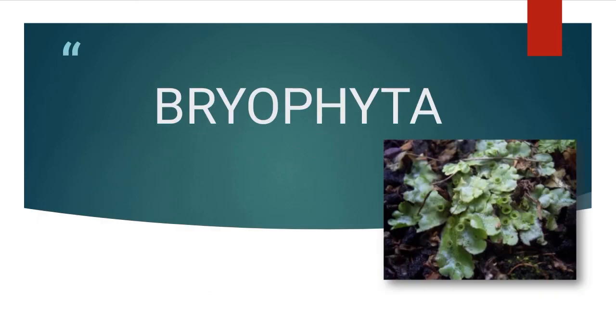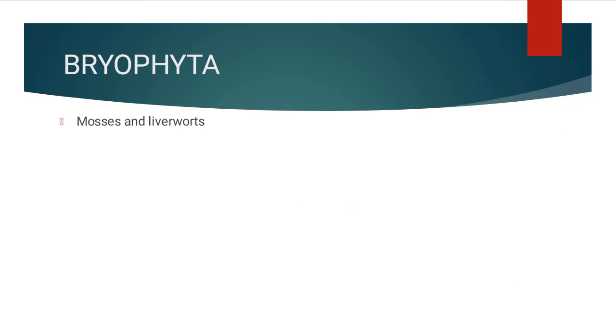Division Bryophyta. The division Bryophyta mainly includes the mosses and the liverworts. Now, these mosses and liverworts are commonly found growing on the moist, shaded areas of hills. They are called the amphibians of plant kingdom. Why? Because like amphibians, they can live on soil, but they require water for their reproduction. That is sexual reproduction, just like amphibians. For example, a frog. A frog can live on land, but for its reproduction, it requires water.